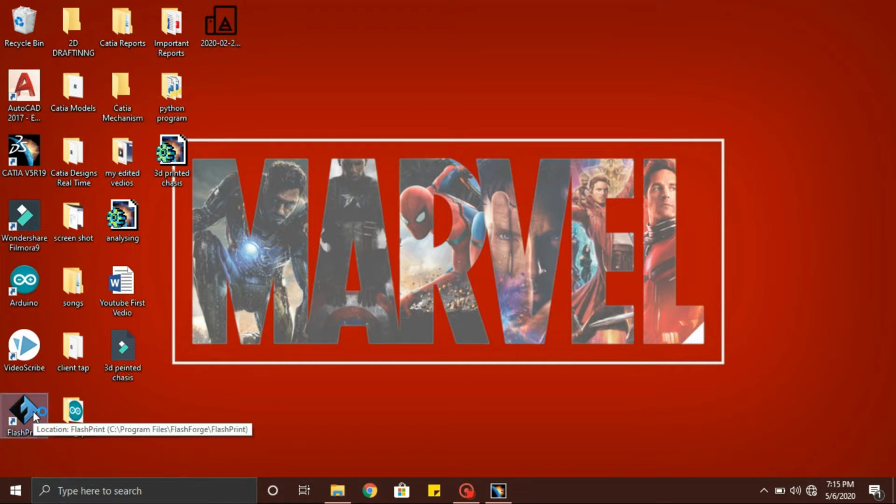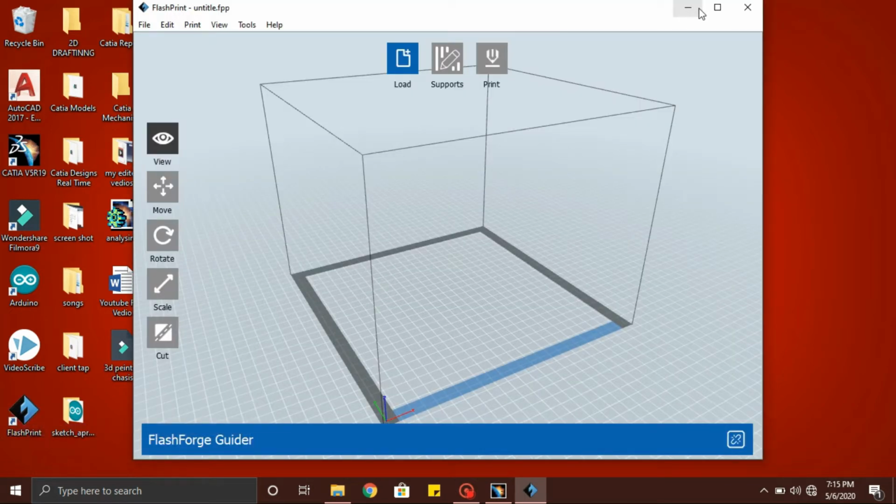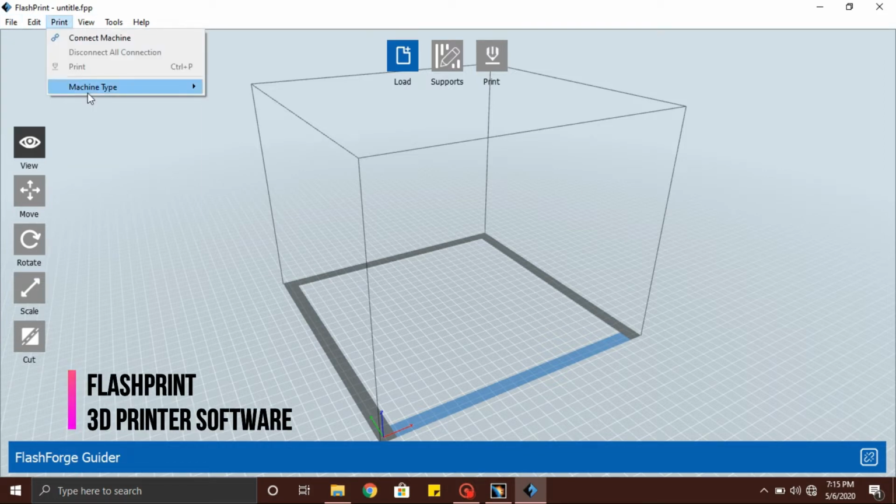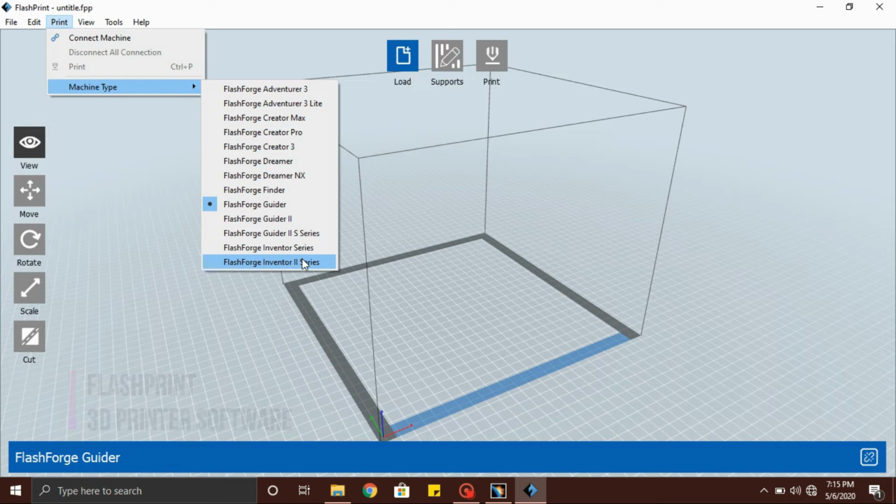Now open FlashPrint software. This is a software used in 3D printing for slicing the CAD files. And this is the software. Now go to file and machine type and select the type of the printer which you need to print the design.